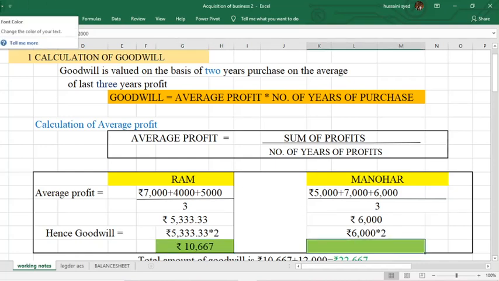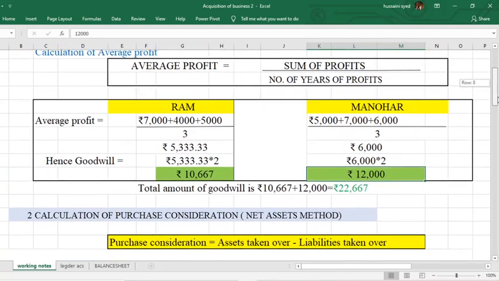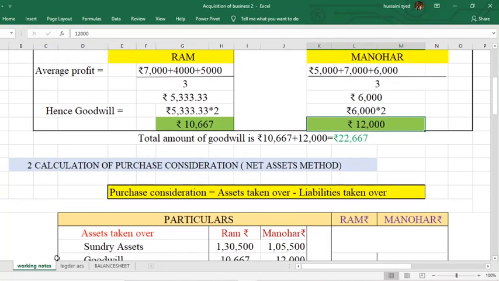The goodwill that you will get for Ram is rupees 10,667. Then for Manohar 12,000. Hence the total goodwill will be rupees 22,667.